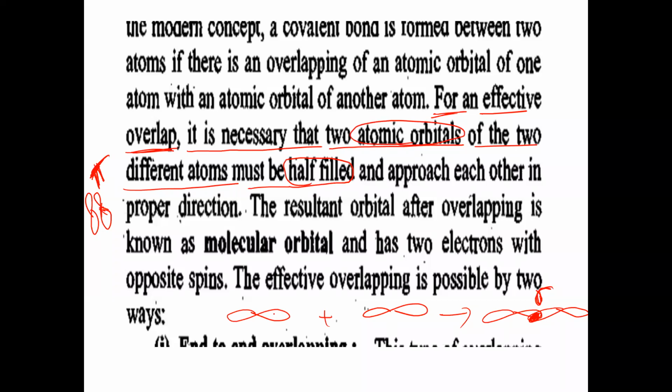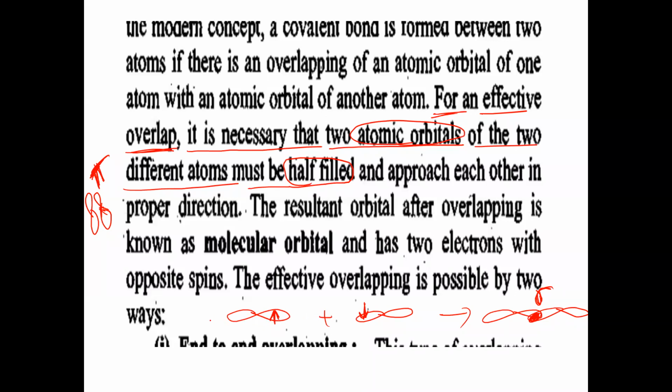So this atomic orbital should contain one electron, and this one should also have one electron. If this electron is clockwise spinning, the electron of the other atomic orbital must be anti-clockwise spinning. And these two should be arranged in axial position.